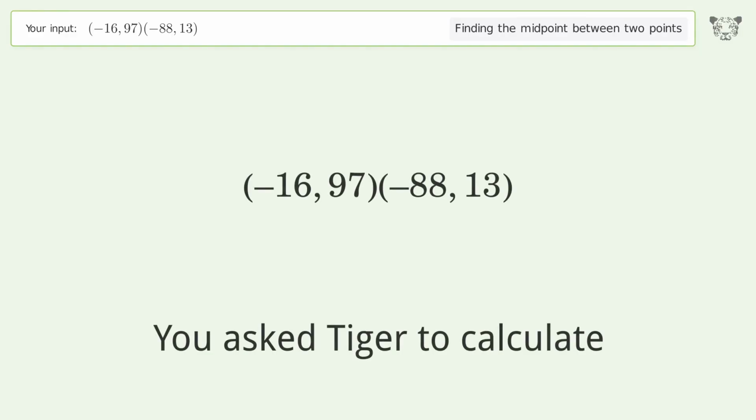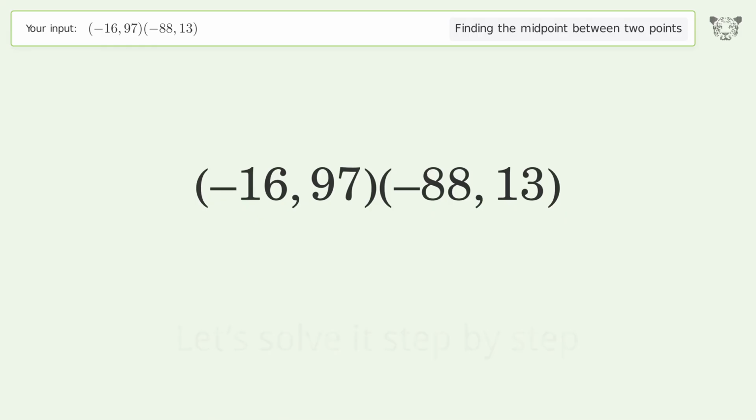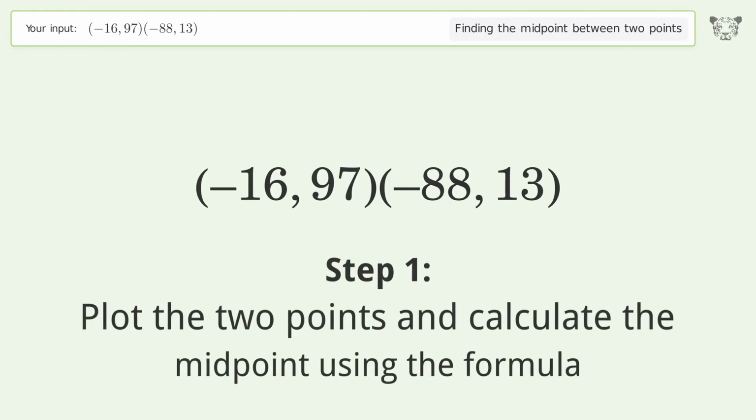You ask Tiger to calculate. This deals with finding the midpoint between 2 points. The midpoint between the 2 points is negative 52, 55. Let's solve it step by step. Plot the 2 points and calculate the midpoint using the formula.